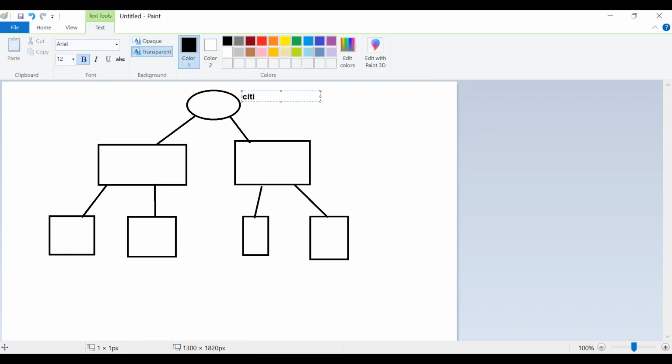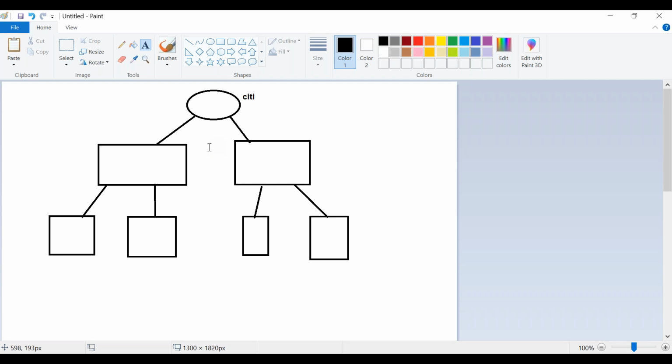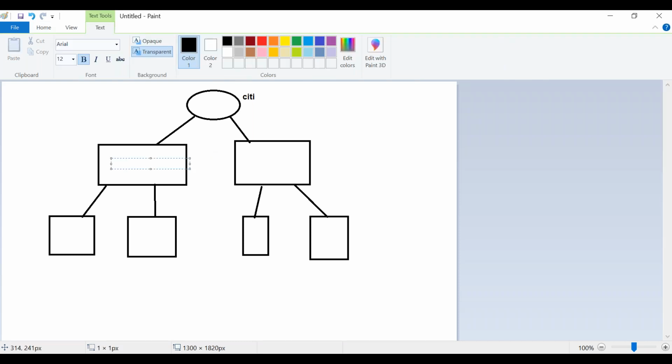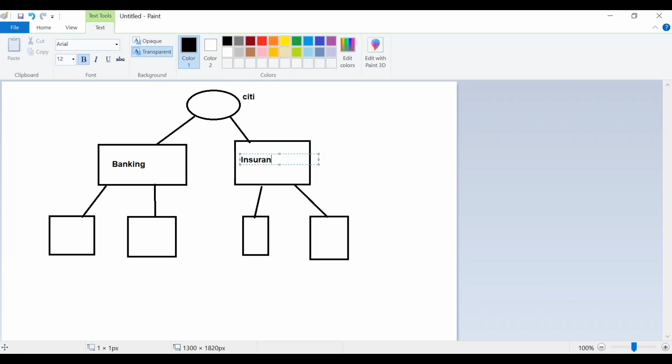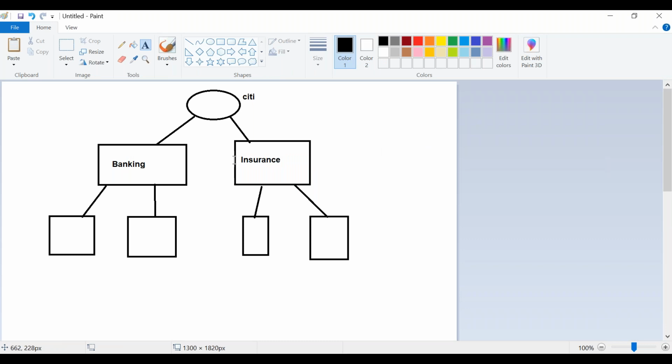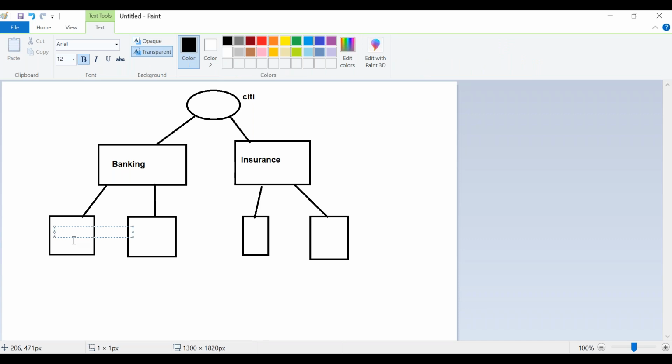Suppose this is my Citi organization. It provides services related to banking as well as services related to insurance. These two seem to be very different, as banking and insurance are not related. Whatever implementation applications I have under banking will be connected to that framework. Suppose I have one portal as an implementation application for account creation and one for loans, let us say.